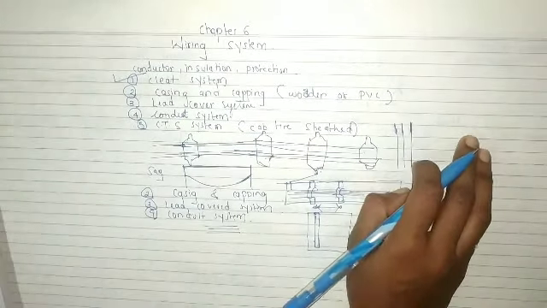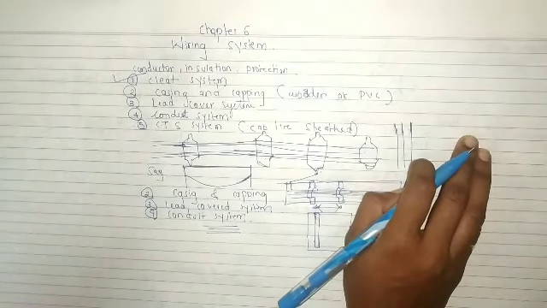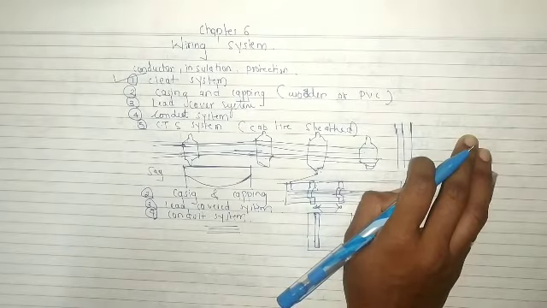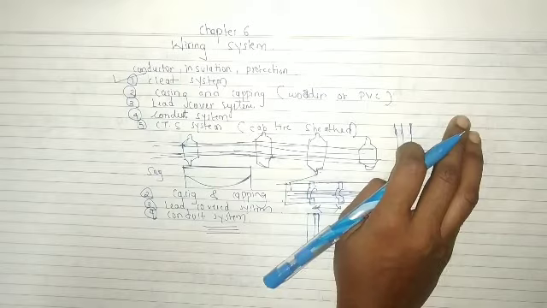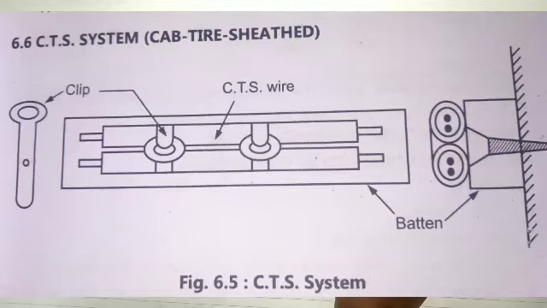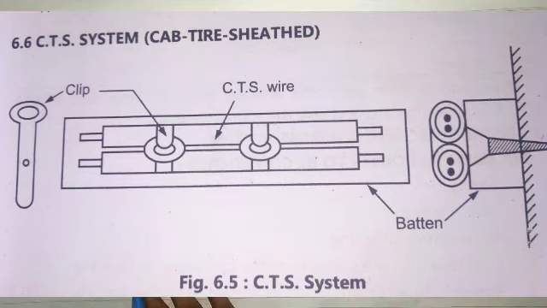Now moving to the CTS system, that is cab tyre sheathed. Now we can see the diagram. This system is reasonably inexpensive, with adequate mechanical protection. That means we can afford it, and this system gives more mechanical protection.